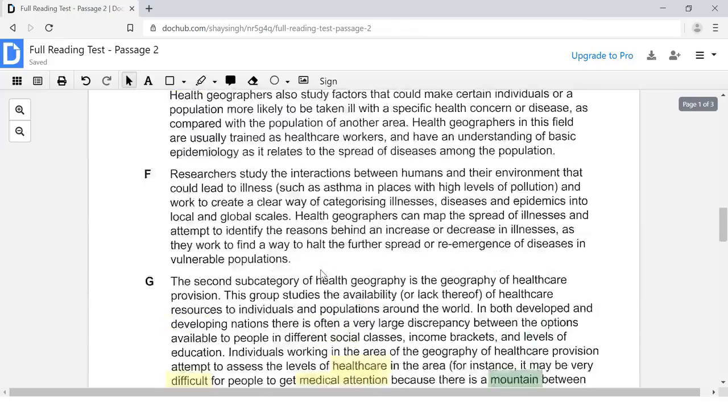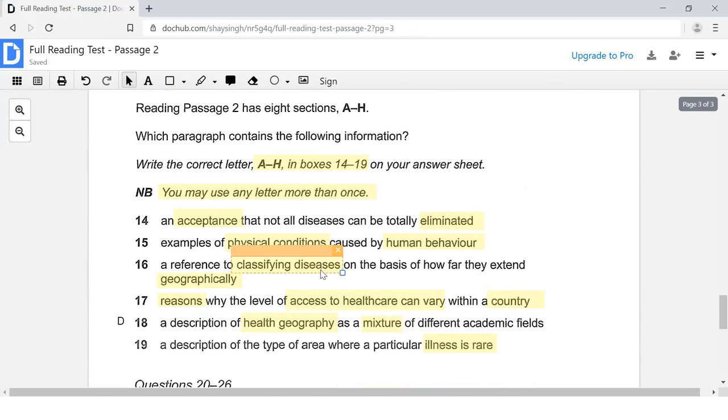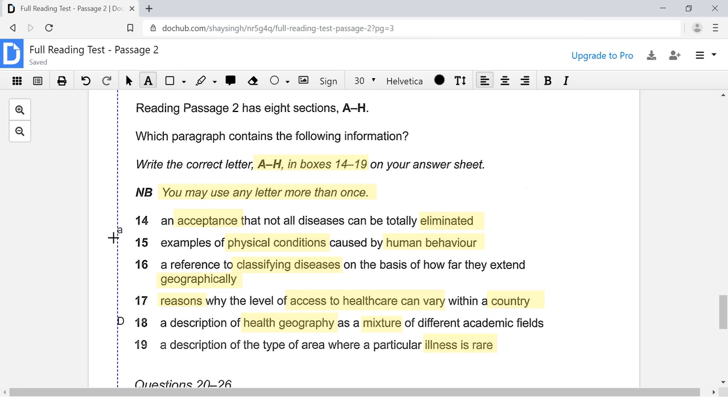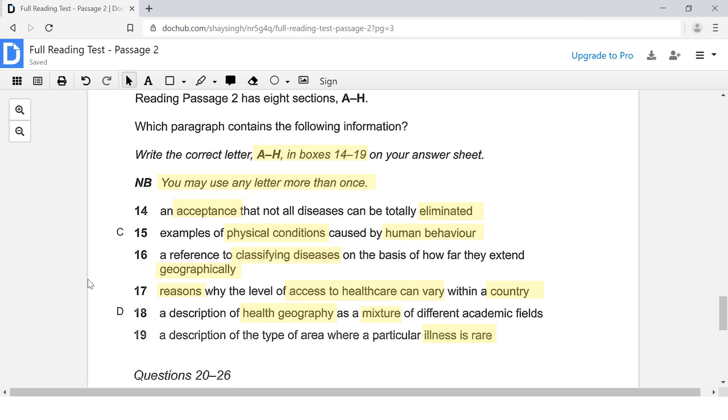All of this stuff is talking about examples of physical conditions caused by human behavior. The fact that we now have pollution in the air is a physical condition. So that paragraph, paragraph C, is going to be the correct fit for question number 15. Great. Let's move on to the next question.